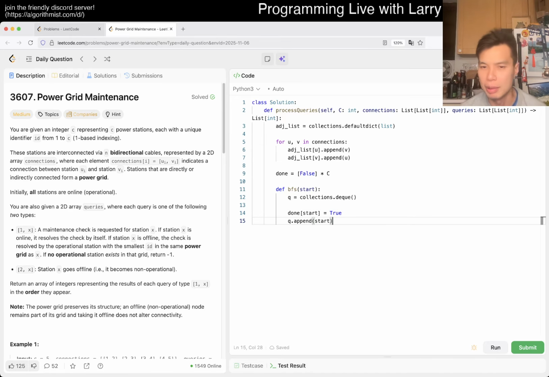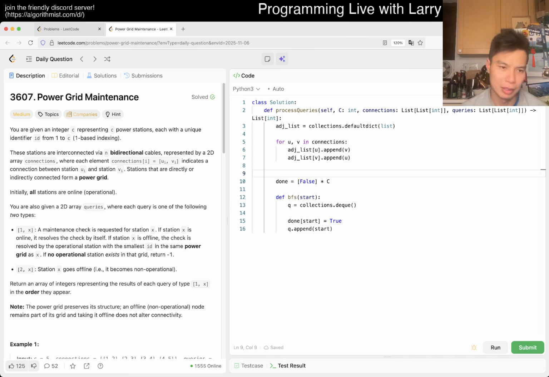Something like this, right? But how do I want to represent the list of stuff? So basically, what I could do is have a collections.defaultdict with a sorted list. Once I have this, it maps a key value to a sorted list, and then the sorted list will give me all the power grid IDs that are turned on, right?